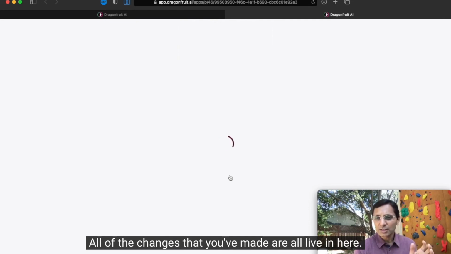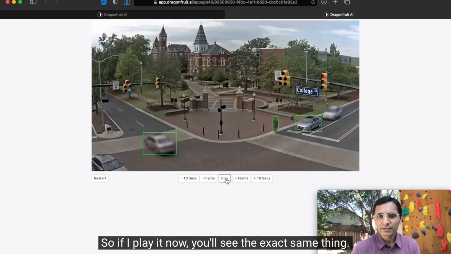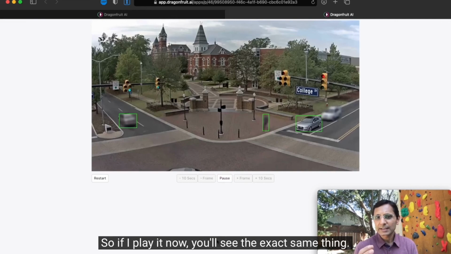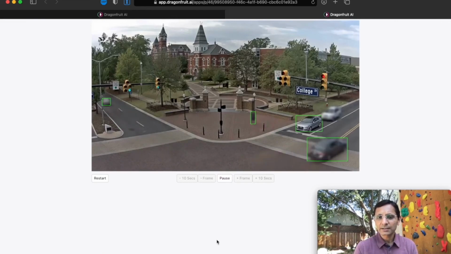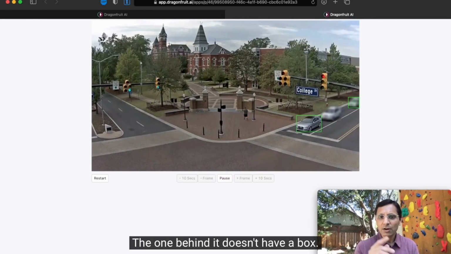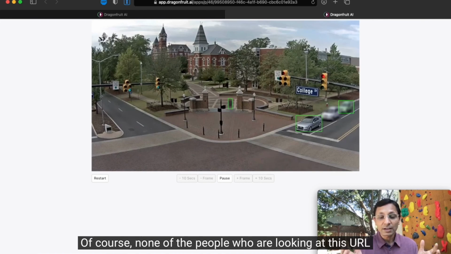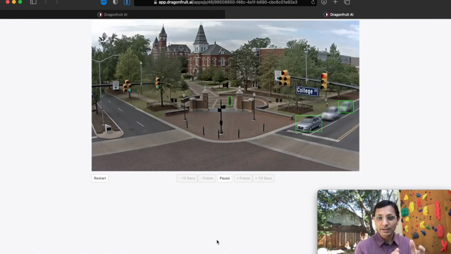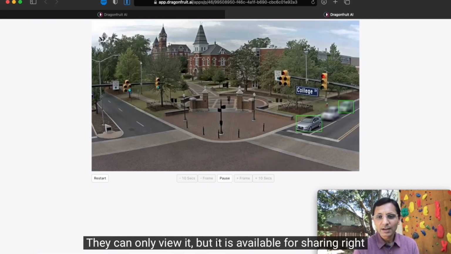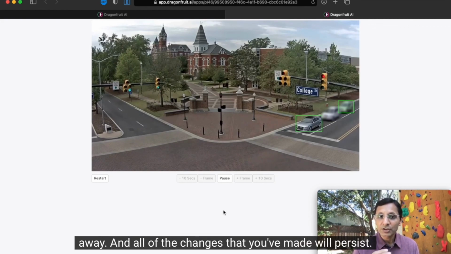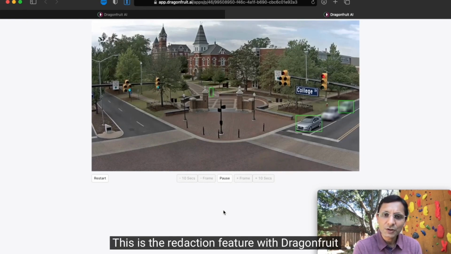All of the changes that you have made are all live in here. So if I play it now, you'll see the exact same thing. That car is unredacted. The one behind it doesn't have a box. It's redacted. And all of the changes that we just made are all there for the users. Of course, none of the people who are looking at this URL can change anything. They can only view it. But it is available for sharing right away. And all of the changes that you have made will persist. This is the redaction feature with Dragonfruit.